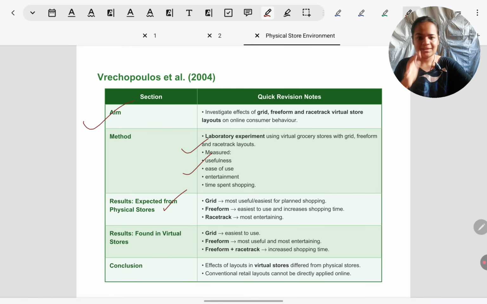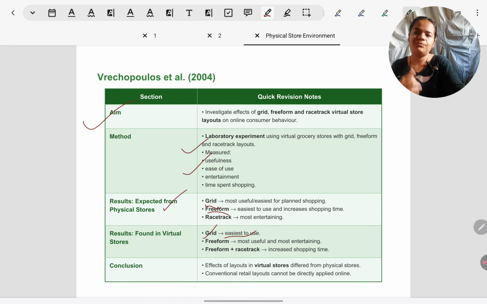In the results, what they were expecting was, because they were comparing against people's responses to physical stores, in their study of physical stores, whenever they showed people grid layouts, they would say that is the easiest to use for planned shopping, like we saw. But they found that when it comes to virtual layout, people did say it was easiest to use, but they did not find it as useful as in physical stores. They found grid layout was easy to use, not the most useful one.